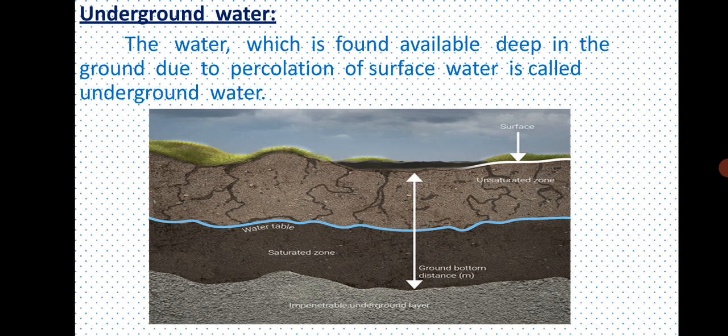Next, underground water. What is underground water? The water which is found available deep in the ground due to percolation of surface water is called underground water. This is a picture of underground water.